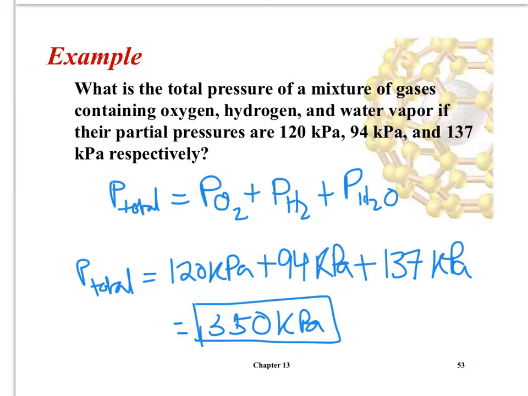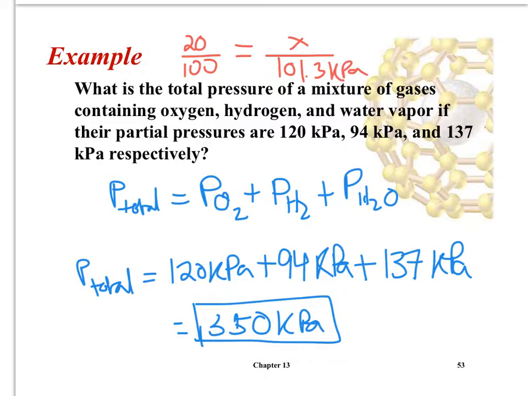The last thing I could do is I could tell you, for example, oxygen makes up 20% of air, and the total pressure of air is, let's say, 101.3 kPa. What is the partial pressure of oxygen? So if you want to do that, you'd say oxygen is 20% out of 100, so X out of 101.3 kPa.